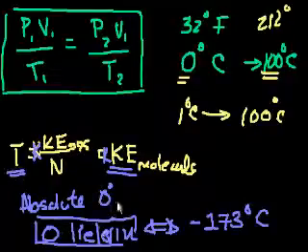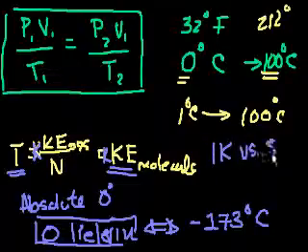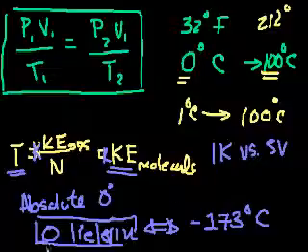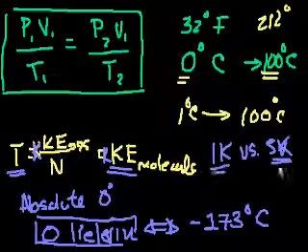When you're measuring in Kelvin, if I say I have something that is 1 Kelvin versus something that is 5 Kelvin, since we nail down the bottom at a point at which we really do not have kinetic energy, I can make the statement that this has 5 times the energy of this. Something that's at 5 Kelvin versus 1 Kelvin.